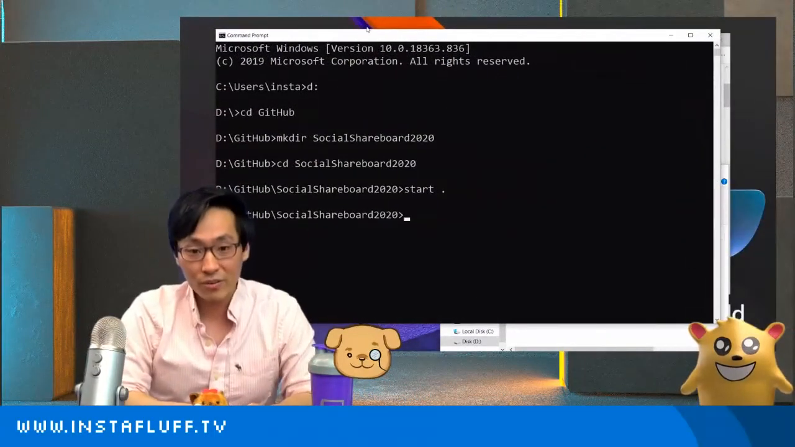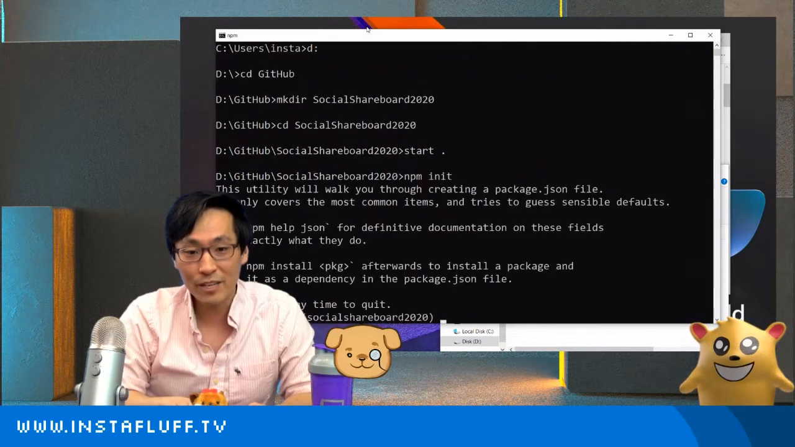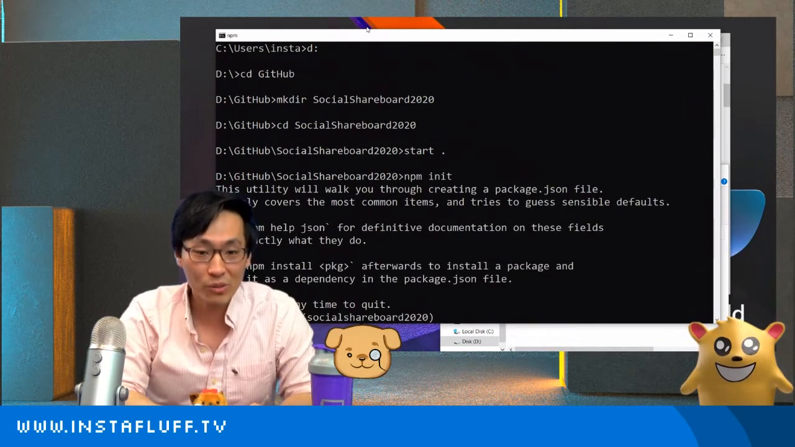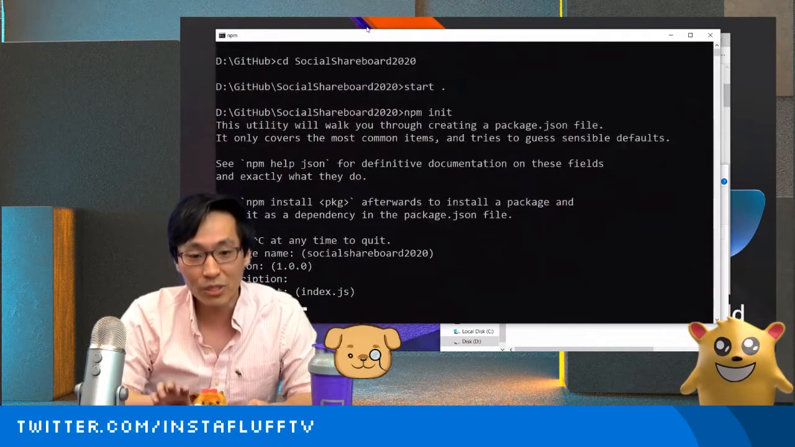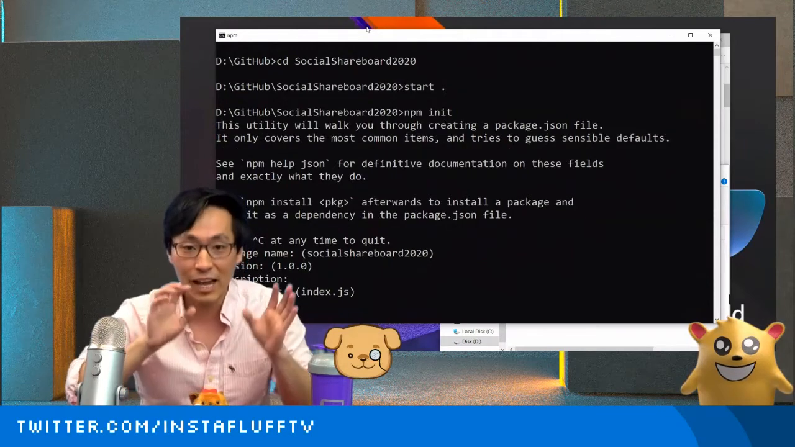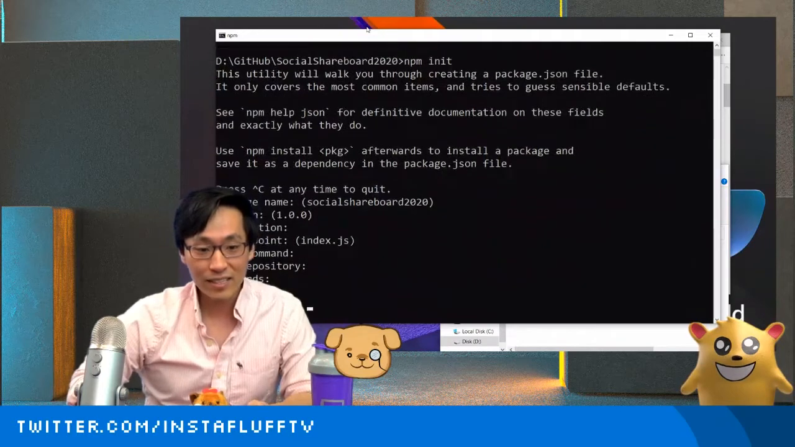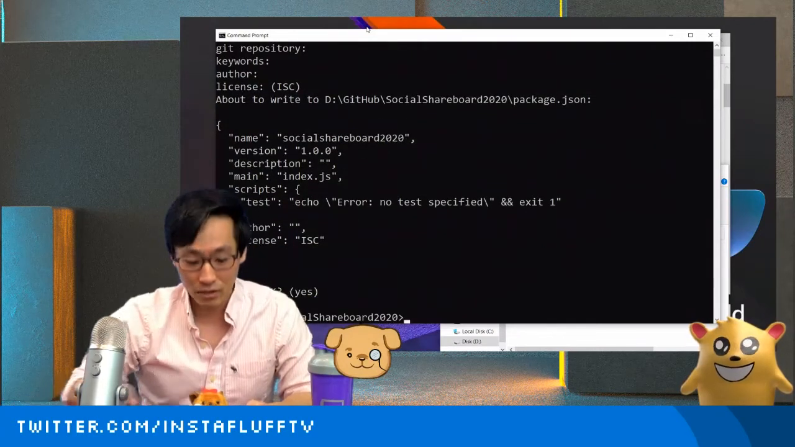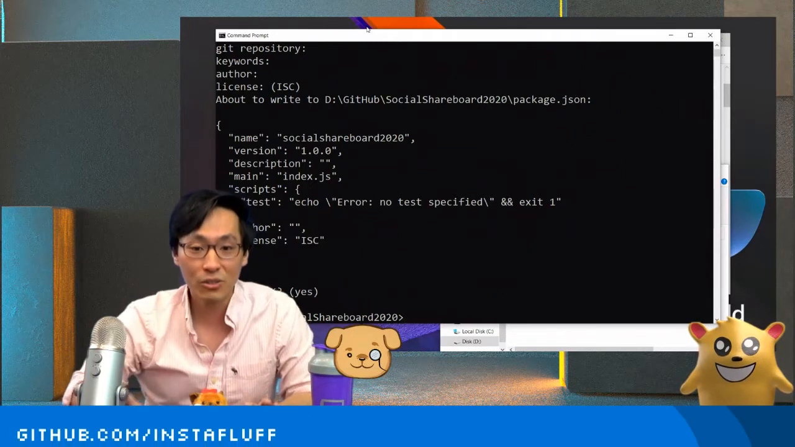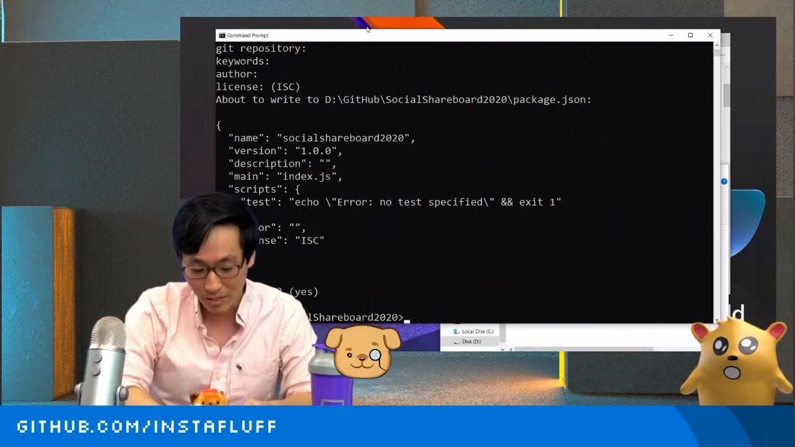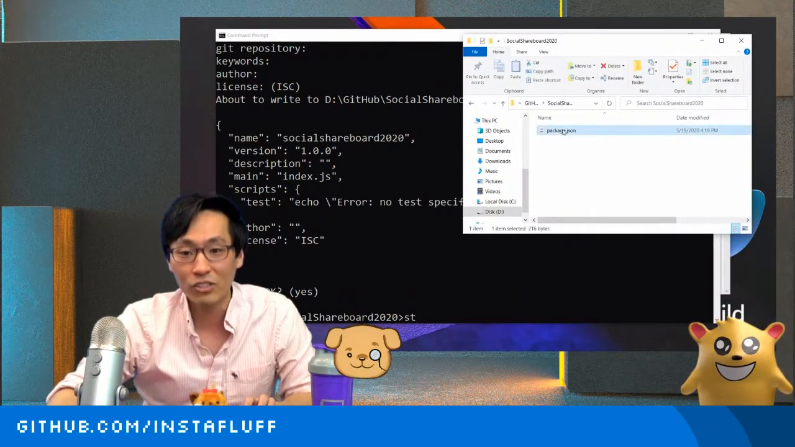All right. So what I can do is npm init, and npm is a node package manager. I'll call it Social Shareboard 2020. None of this really matters because we already have the actual project in the repository, but I want to show you what it is to make this. We set up the actual project and initialized it with node package manager, which means it created a couple of different things in here, called package.json.